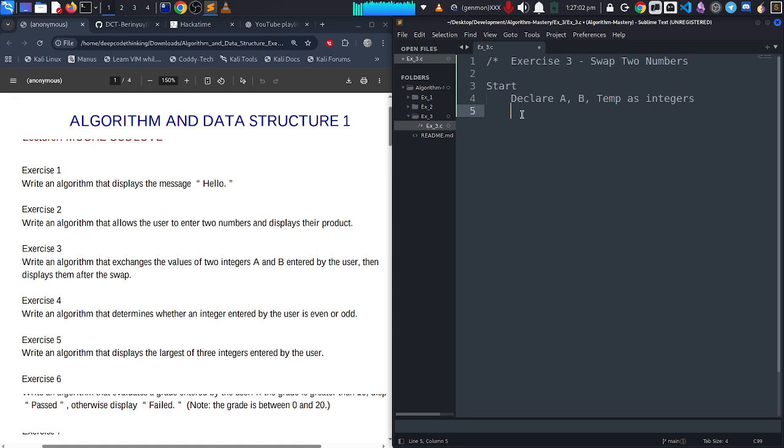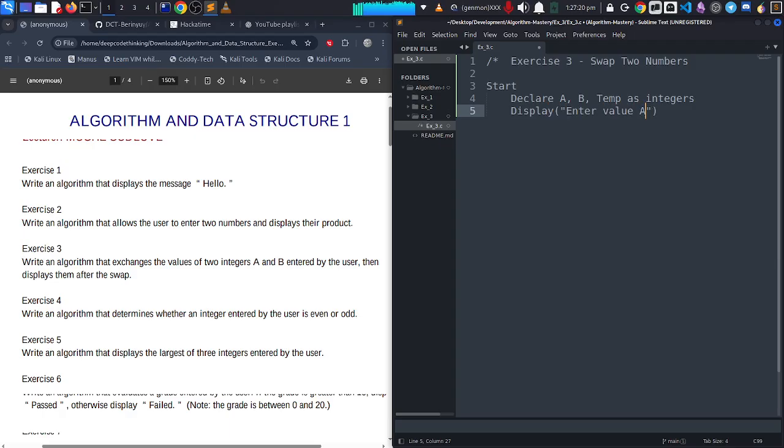So you'll understand later on as we move on. After that, I need to display, I can say enter value a. I think that will be better.